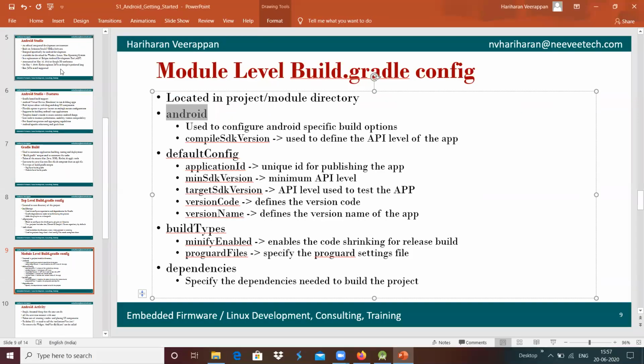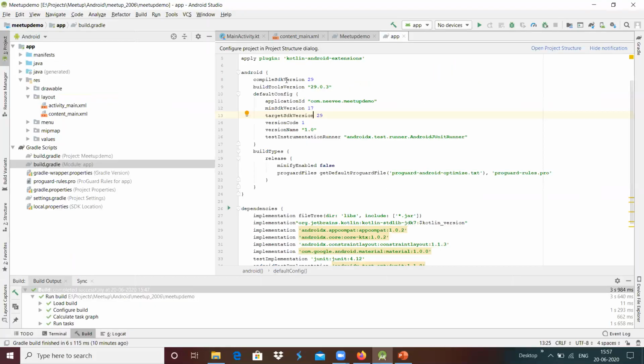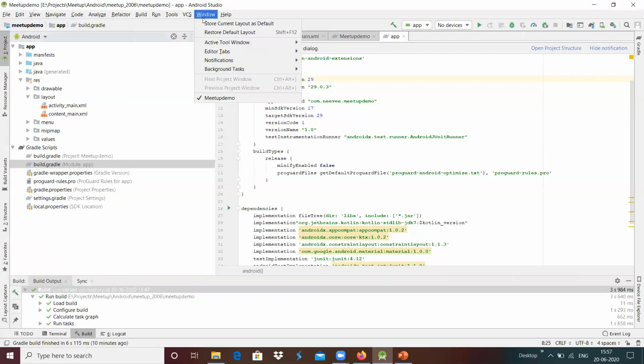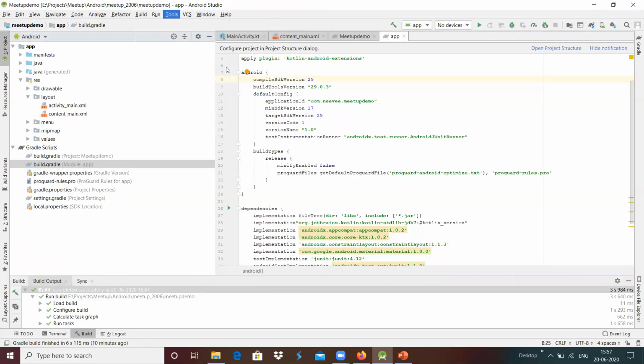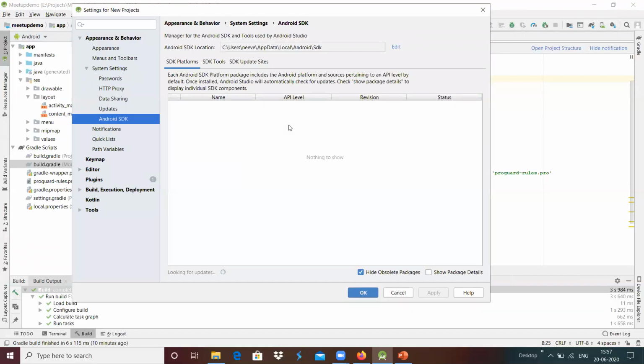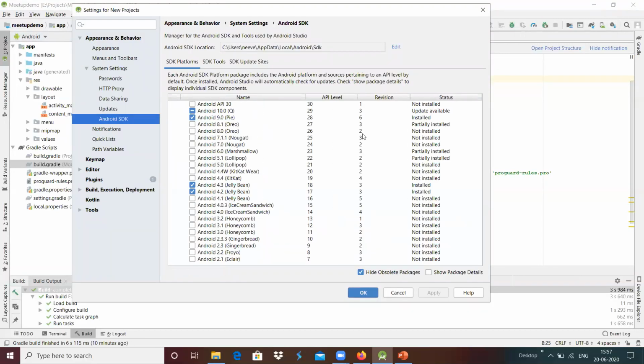And we have the android block, which is used for example for the compileSdkVersion, the version in which this particular application is going to compile. For example, this SDK should be present in our system. For example, we can see it in Tools, SDK Manager. For example, we are going to compile this with the help of Android version 29.